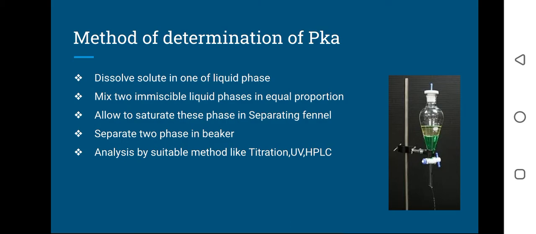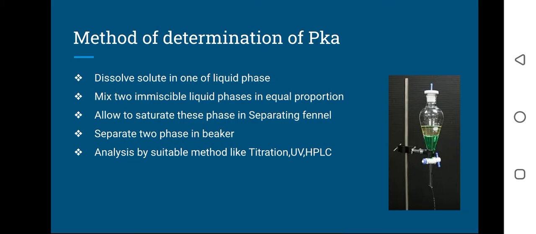Suppose we have taken the organic phase and aqueous phase. We will first dissolve our solute in one of these two phases, and then mix these two phases in an equal proportion. Then we allow these phases to saturate using a separating funnel.